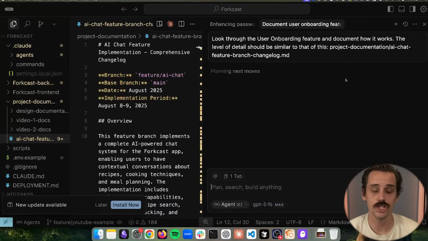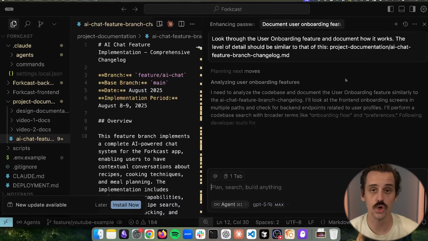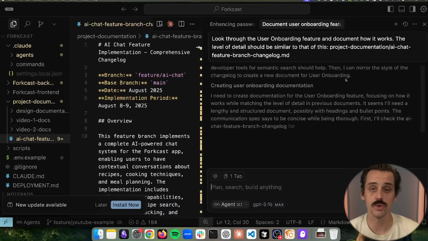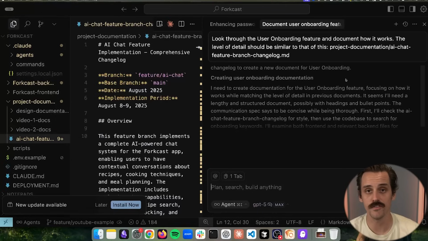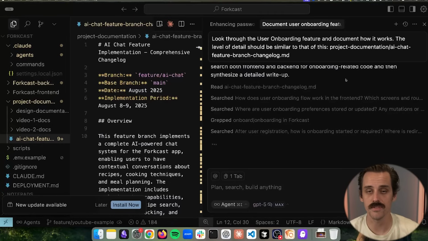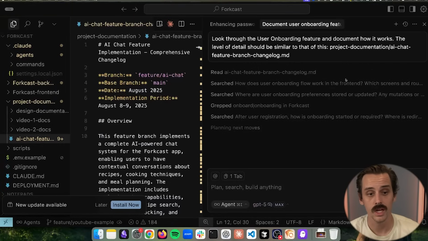Now, if you're in a tool like Claude Code, for example, you can maybe use hooks, or you could use a customized agent whose sole purpose is to go through and document features after a new feature is built. And you can actually configure it to invoke that automatically, so that the moment it finishes a new feature, it goes through and documents how the feature works. Either way, whether it's the basic mode or the advanced mode, it's something you should be doing. Let's take a look at what this file looks like.